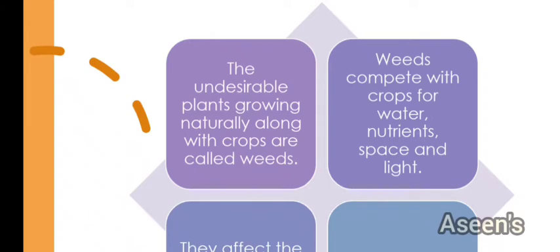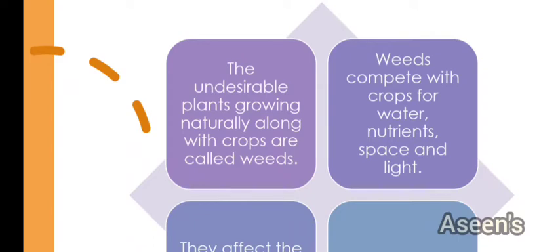When these weeds grow along with crops, and specifically we are talking about crops because we are talking about crop management, as you are growing crops, obviously you are adding all the necessary nutrients and water to the soil, because of which your crops will start to grow. As they are growing, these weeds will also start to grow naturally, but there is a negative effect of these weeds on our growing crops.